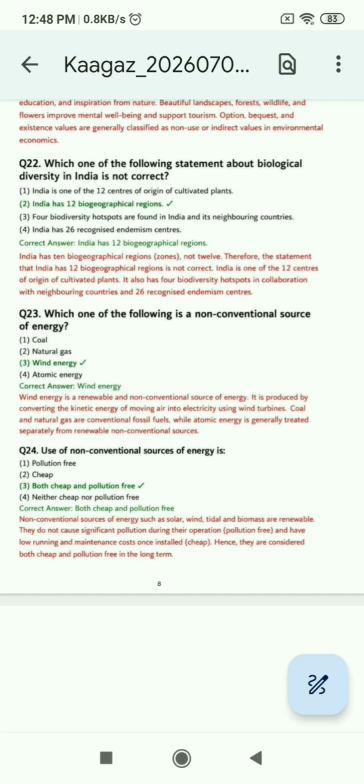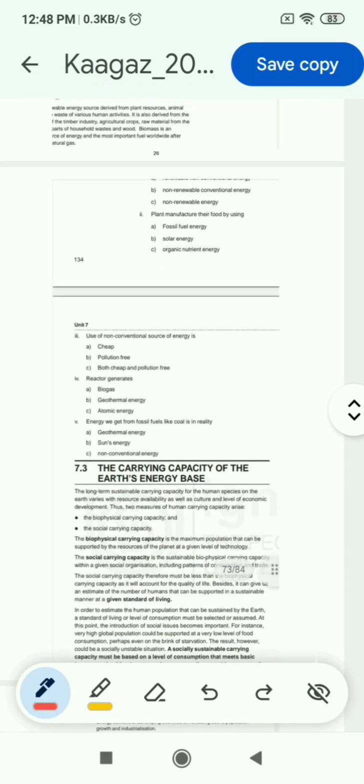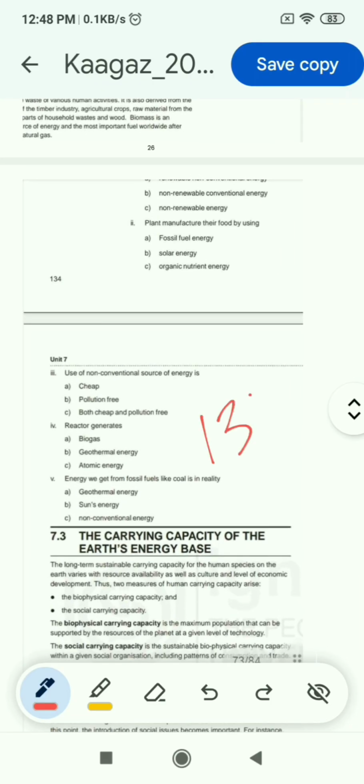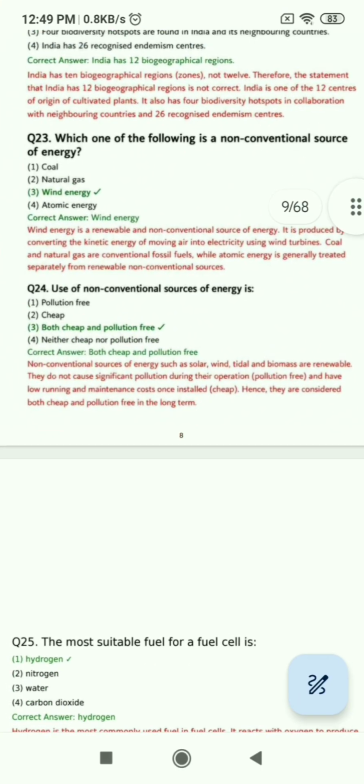Now question 24: use of non-conventional sources of energy is both cheap and pollution free. You can find this in the book on page number 135 of unit 7, and you can find out the answer is C. So the correct answer for question 24 is 3, both cheap and pollution free.